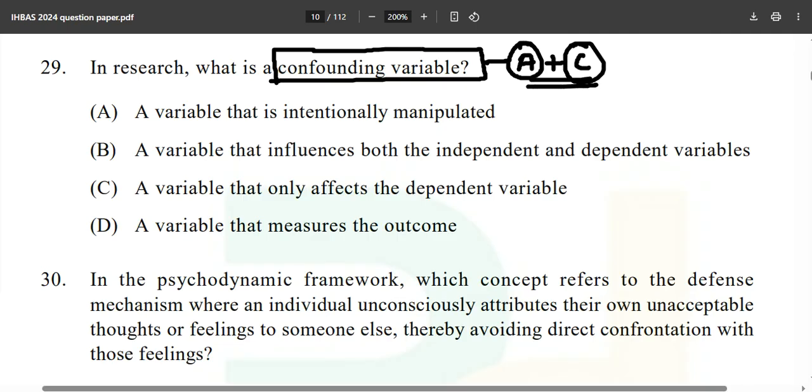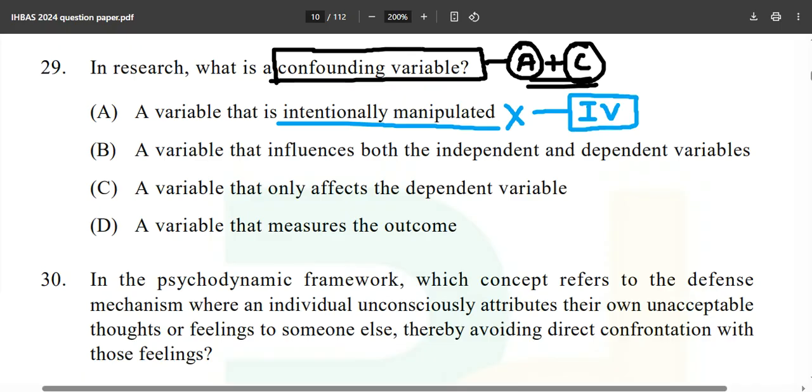What does the paper demand from you? It demands that you study the basics very well. They don't want a hi-fi study from you; they want to see whether you are good with the basics or not. So now the question says, in research, what is a confounding variable? First of all, option A, a variable that is intentionally manipulated. Obviously not, that is called the independent variable. What we intentionally manipulate is called the independent variable.